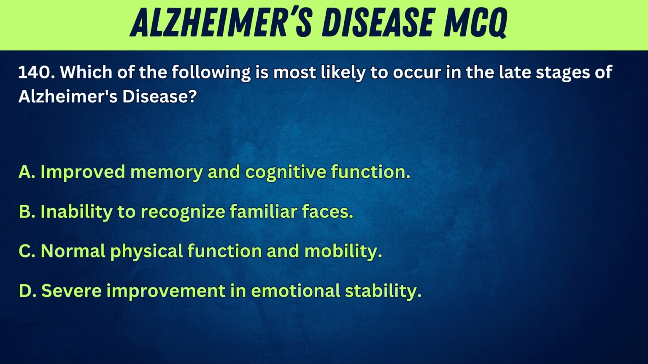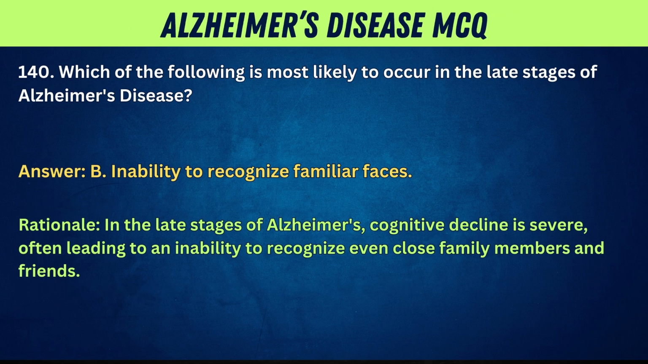140. Which of the following is most likely to occur in the late stages of Alzheimer's disease? A. Improved memory and cognitive function. B. Inability to recognize familiar faces. C. Normal physical function and mobility. D. Severe improvement in emotional stability. Answer. B. Inability to recognize familiar faces.